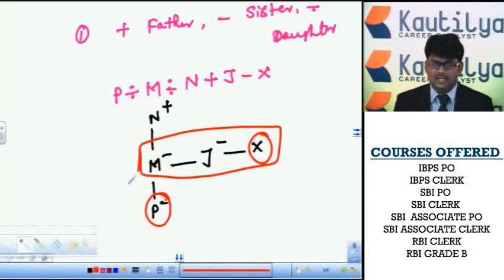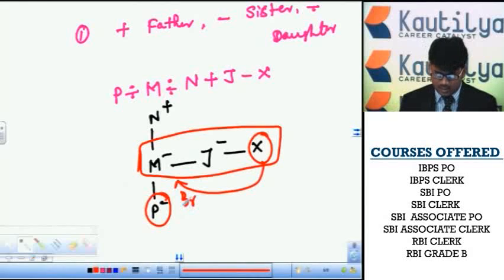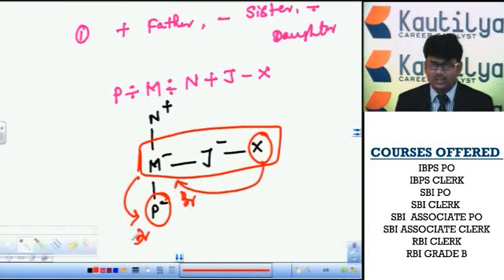M is the sibling of X, and M is the brother of X. X is called brother to M, and M is called mother to P. Finally, the person X is called to P as brother's daughter. Brother's daughter is called niece. Clearly, the person P is the niece of X. Next question.